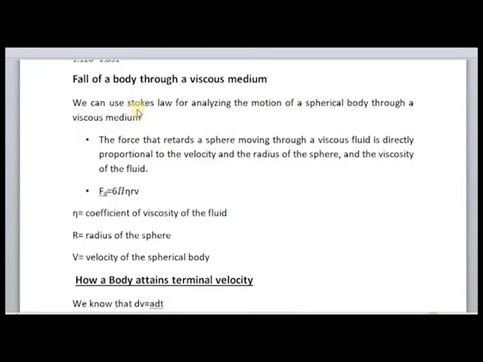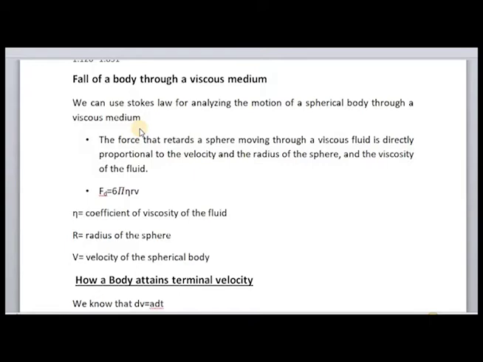Okay, and you might have studied Stokes law in your +2 classes. That is what happens when rain is falling. A spherical raindrop falls from such a height, and when it strikes the human body, we never feel any pain. It is because it is coming with uniform velocity. And do you remember that specific term related to the constant velocity? Just try to recall. Yes, it is the terminal velocity.